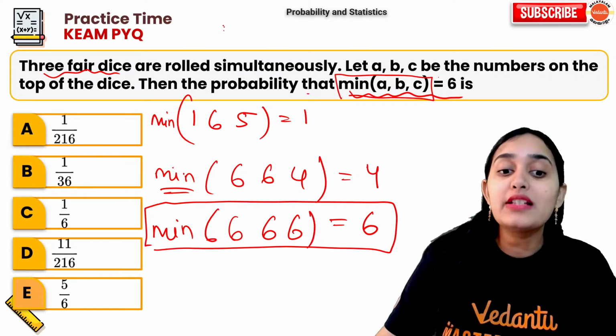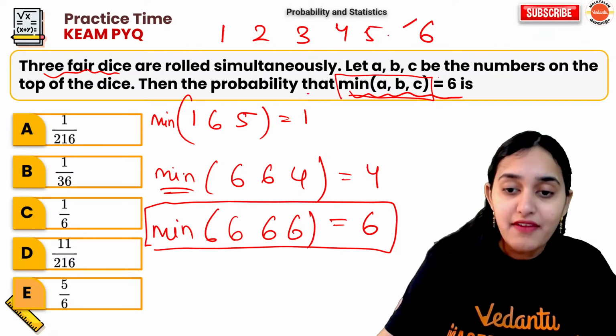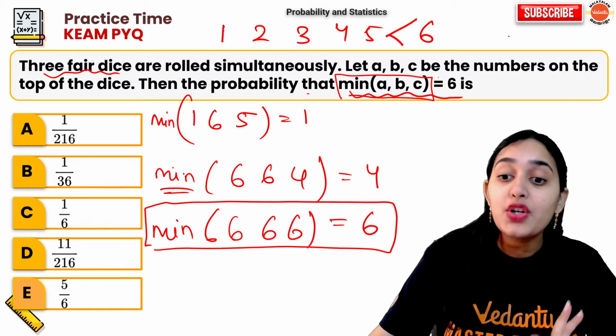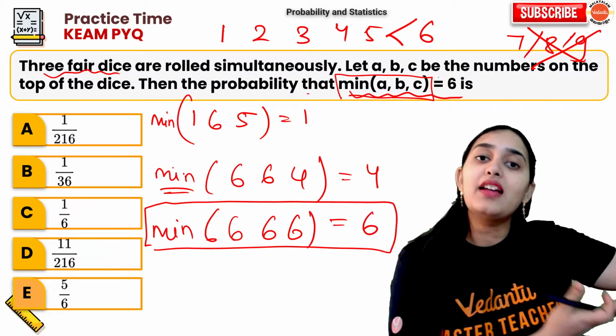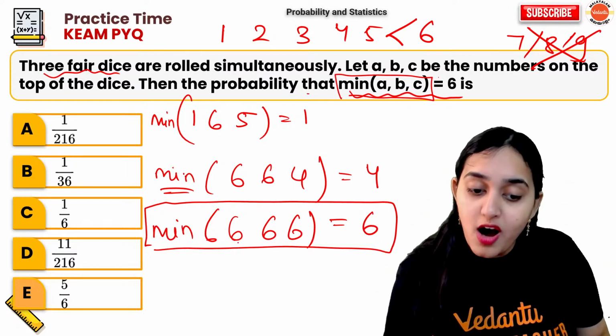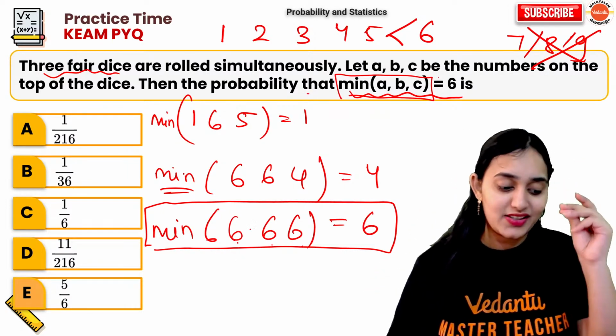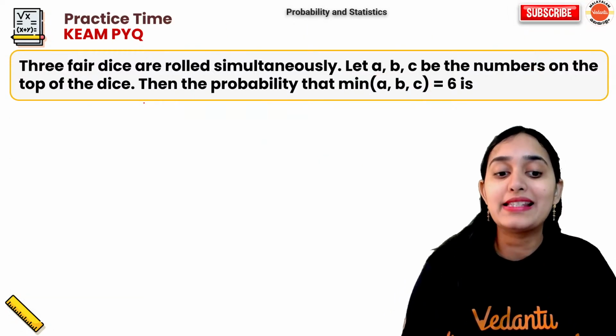Why? Because on the dice you have 1, 2, 3, 4, 5, 6. Every other number is less than 6. You don't have 7, 8, 9. So if you want a minimum of 6, all the 3 numbers should be 6. So the right answer is 1 out of 216. Why?